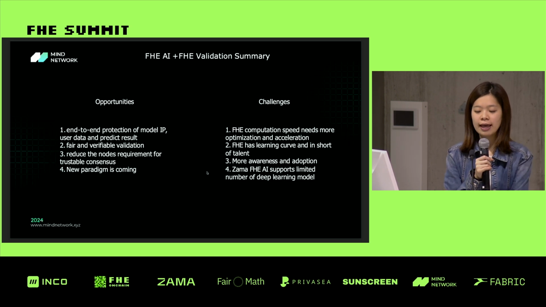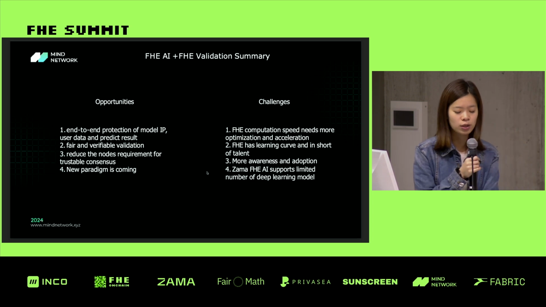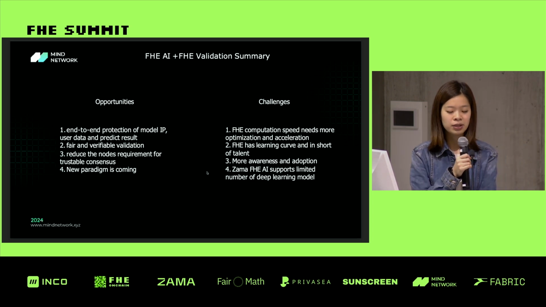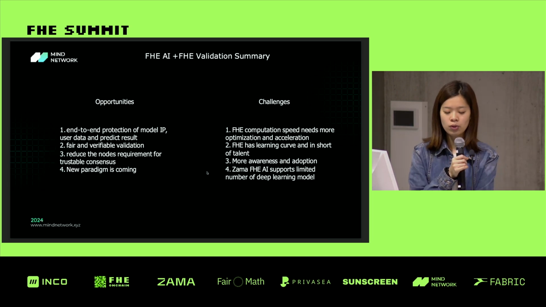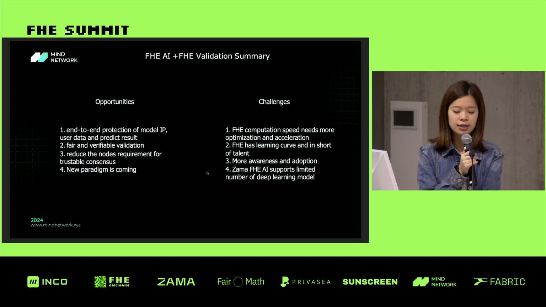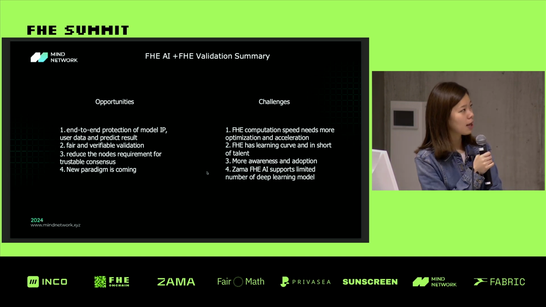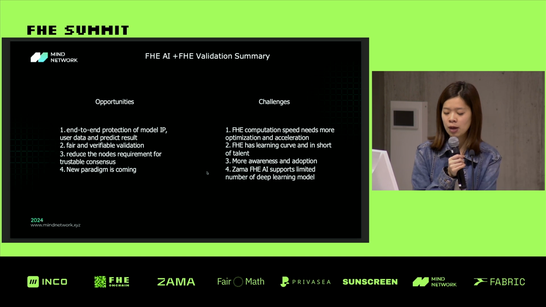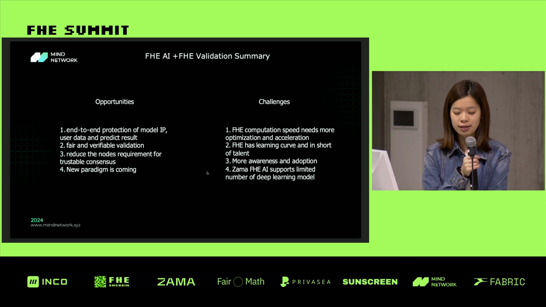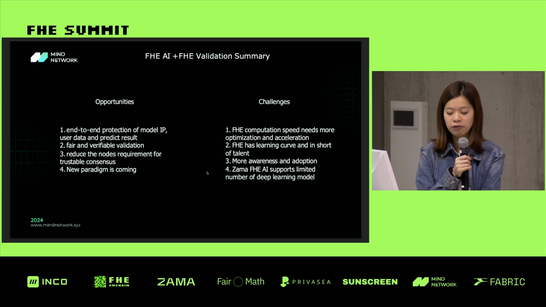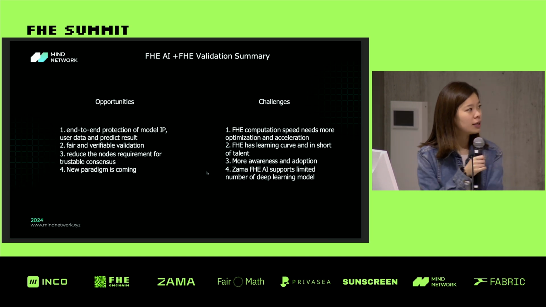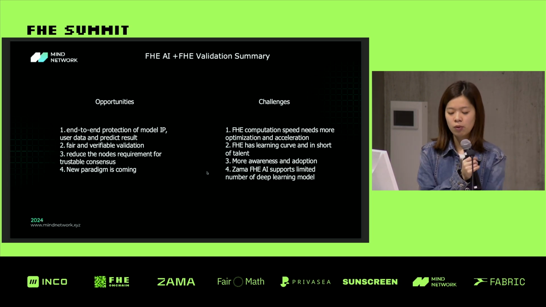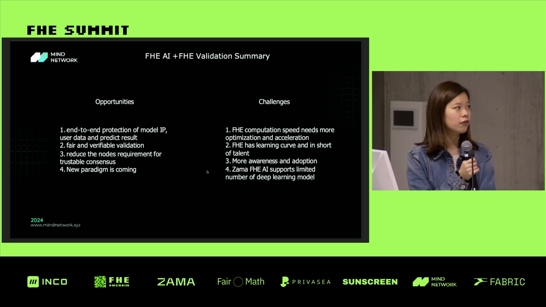So for FHE AI and FHE validation, in summary, we have opportunities because it's end-to-end protection of model IP, user data, and the predicted results. It's fair and verifiable validation. It also reduces the node requirements for trustable consensus. A new paradigm is coming. But for the challenges, definitely the FHE computation speed needs more optimization and acceleration. And it has a learning curve and a shortage of talent. More awareness and adoption are needed. Zama FHE AI supports a limited number of deep learning models. So they are all challenges we are going to try to solve in the future.